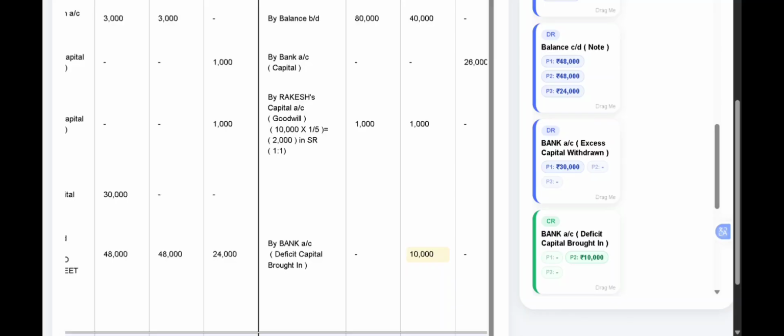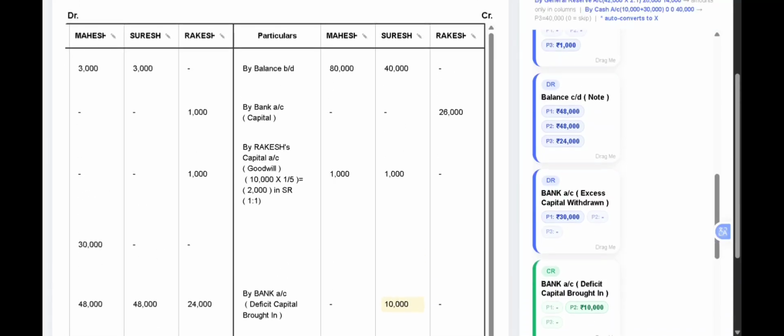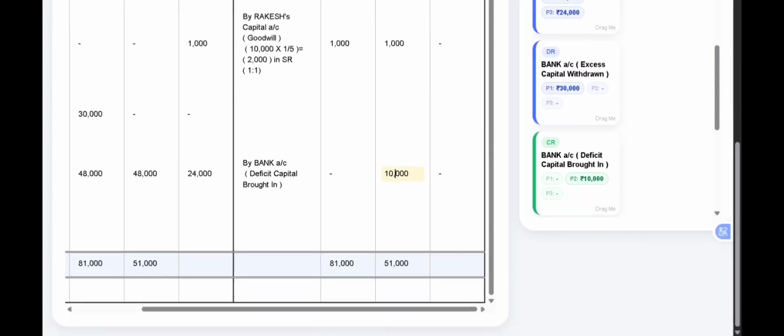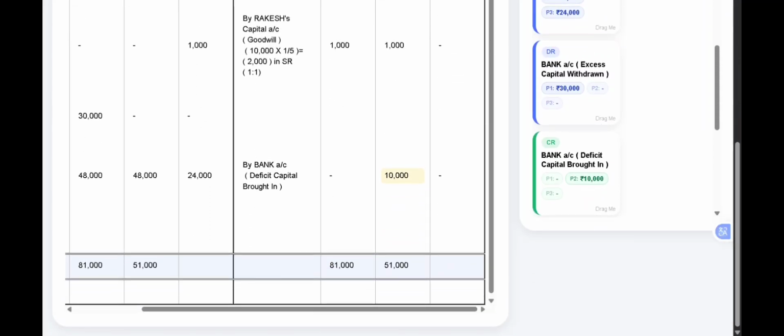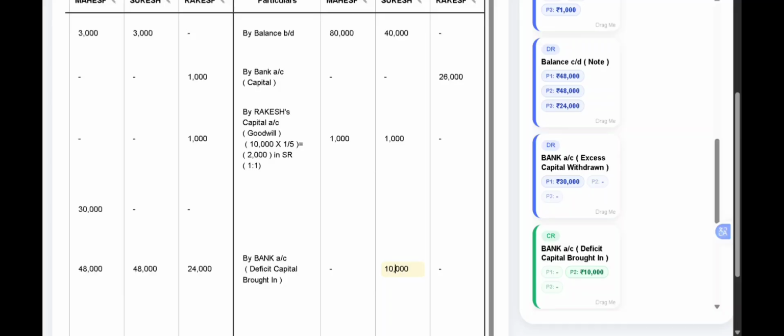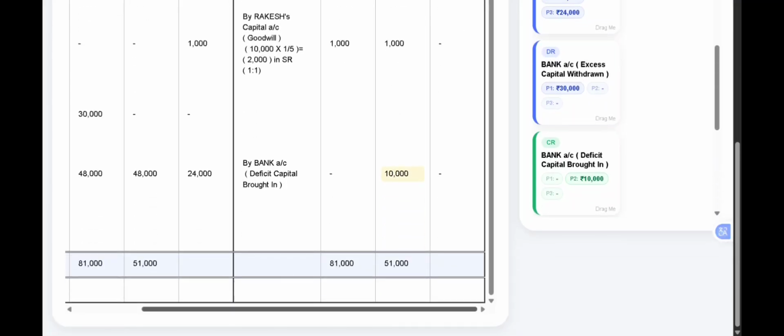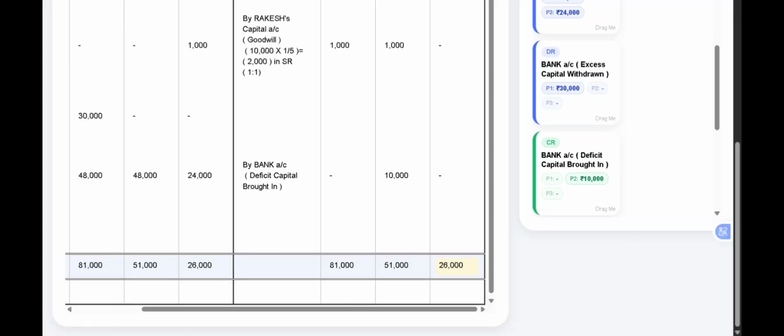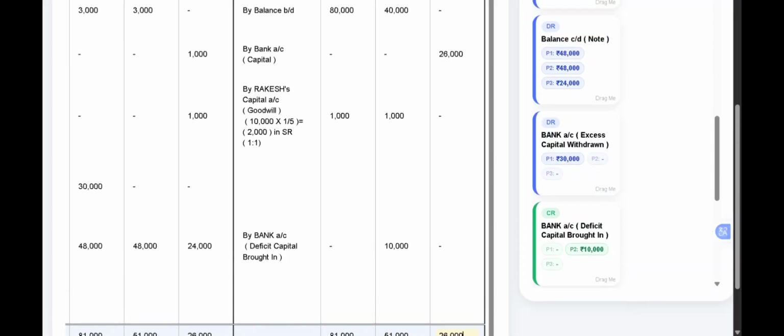Now for the new partner, that is Rakesh, the total of the credit side is 26,000 and the debit side is also 26,000. So both the sides it is the same. So he need not bring in any additional capital or withdraw any capital from his account. So he brings in capital 26,000 and 2,000 rupees is given as goodwill for the partners. So after balancing, we get 24,000 as his new capital.